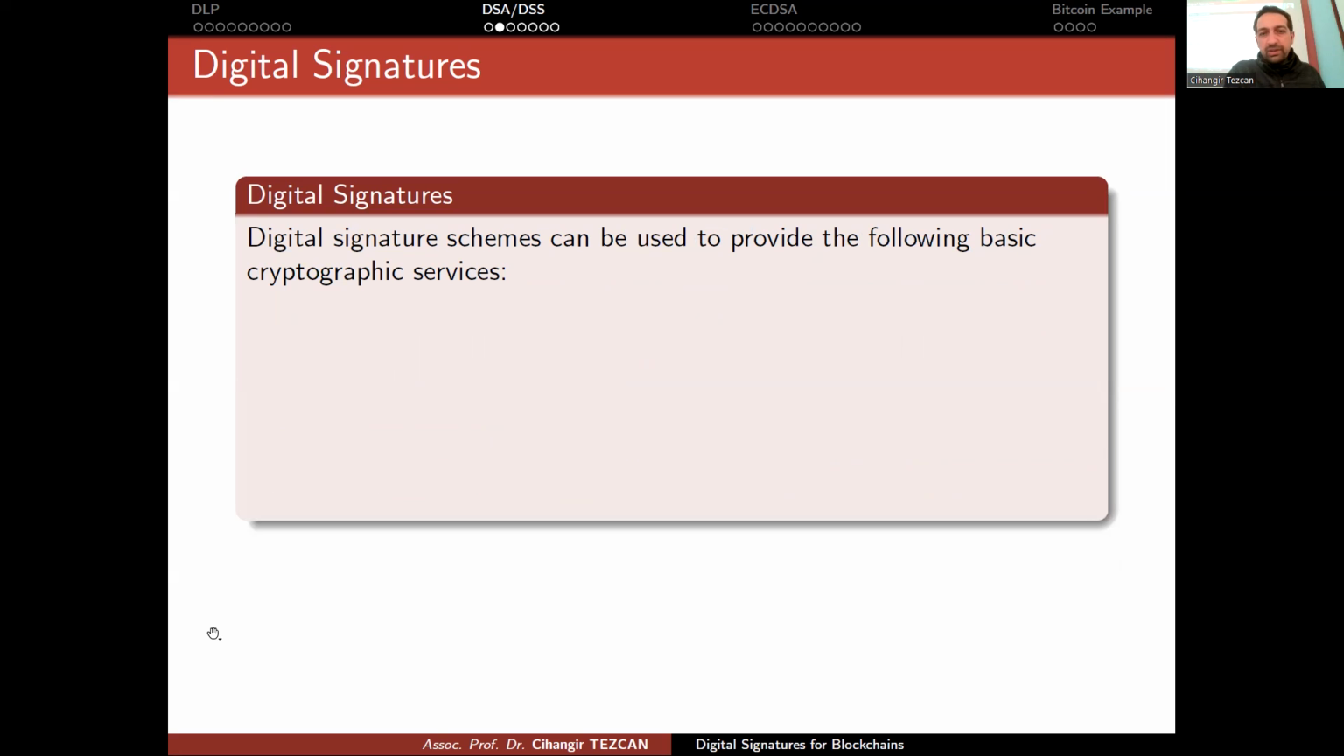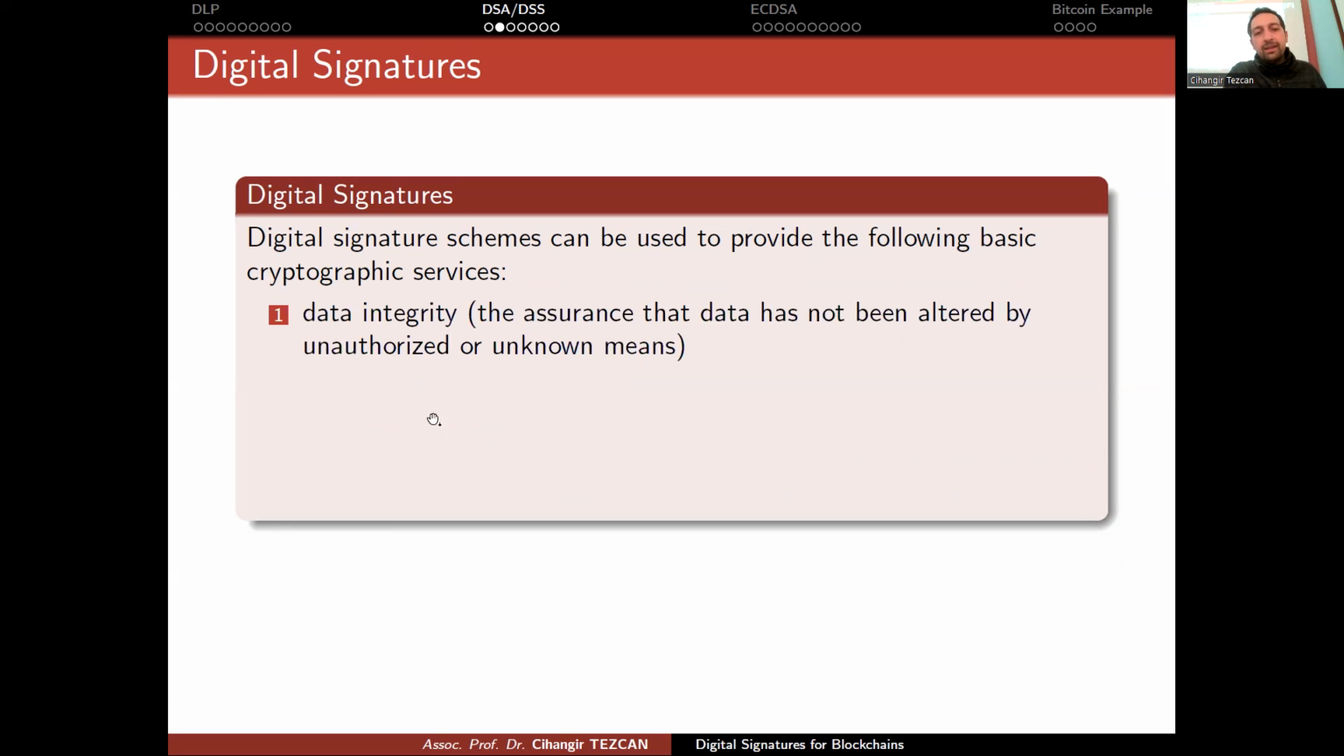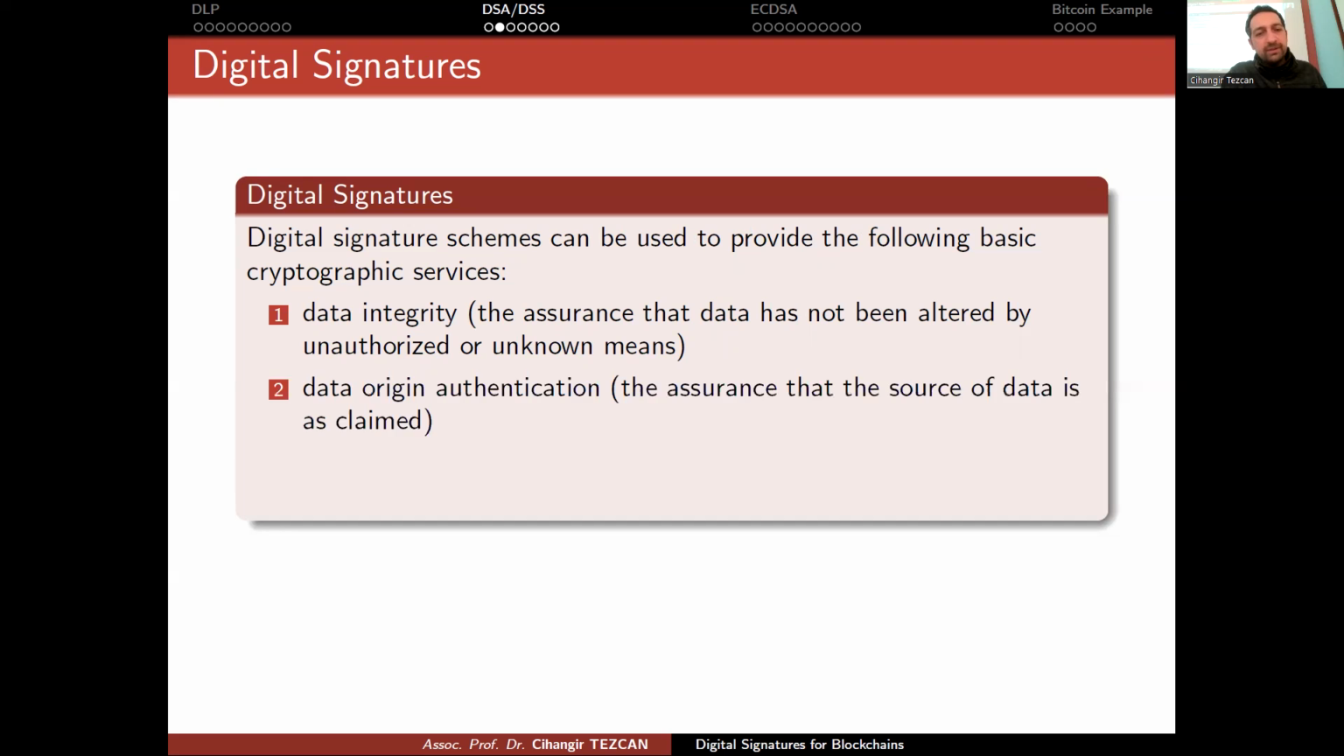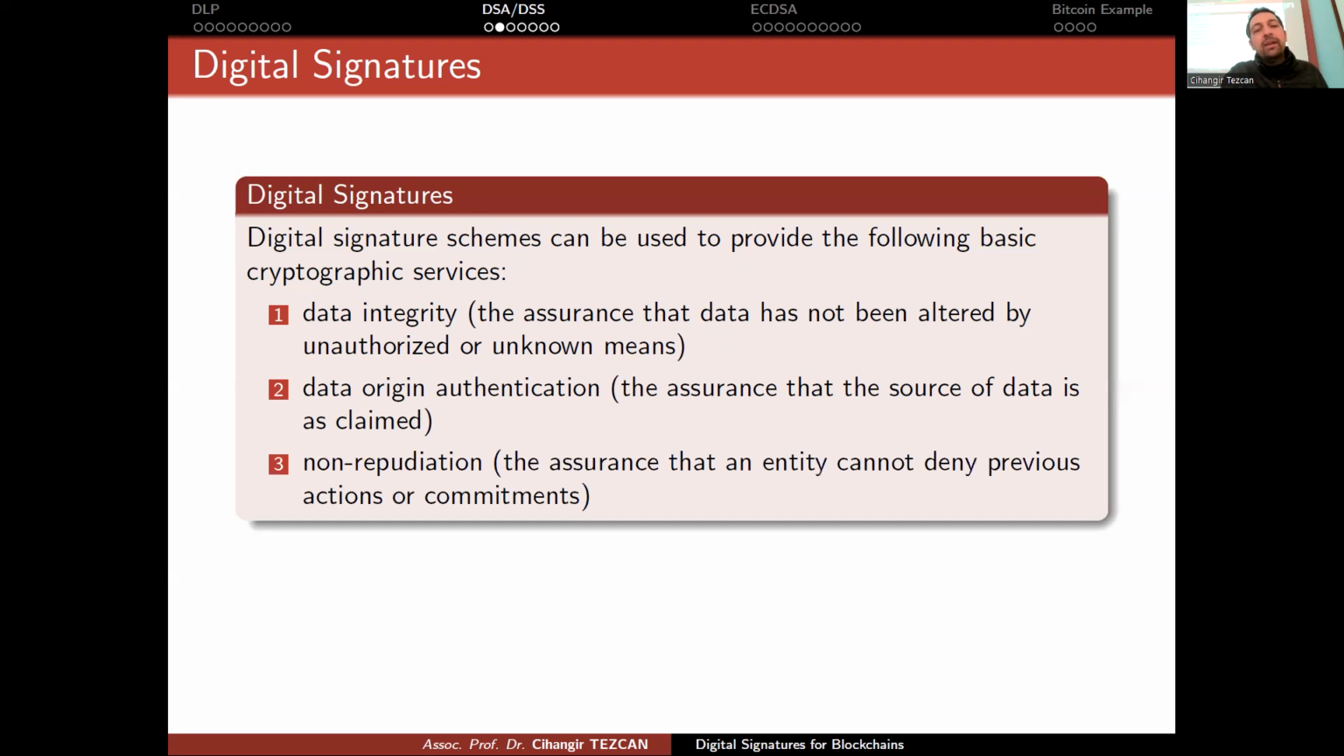So digital signature schemes can be used to provide the following basic cryptographic services: data integrity, the assurance that data has not been altered by unauthorized or unknown means; data origin authentication, the assurance that the source of data is as claimed; and non-repudiation, the assurance that an entity cannot deny previous actions or commitments. So these are actually the three services these digital signatures provide.